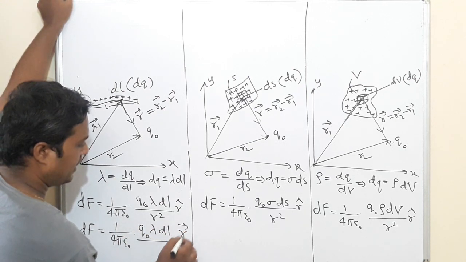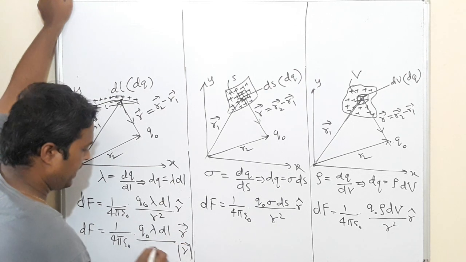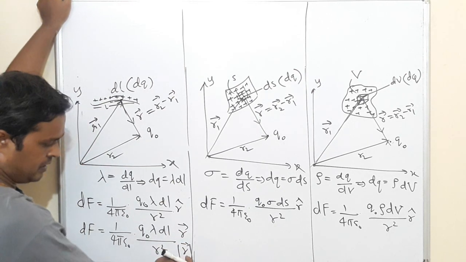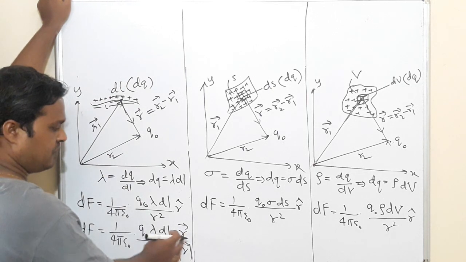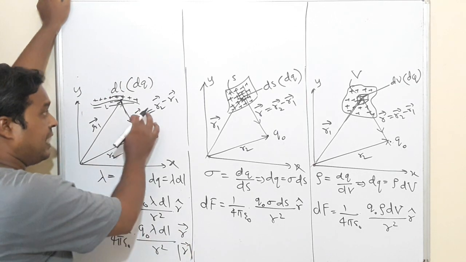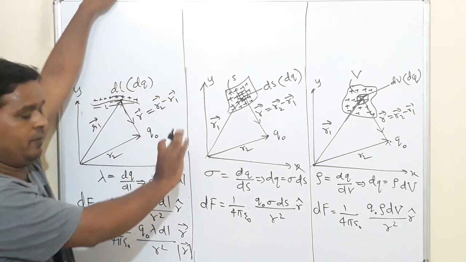Here I will write vector divided by magnitude of vector, and here r square. This r and r square will become r cube, and this vector remains as it is, where r is equal to r2 minus r1, you remember.